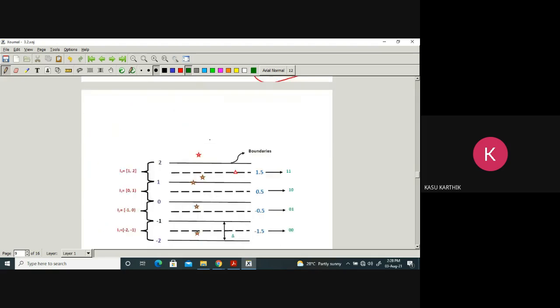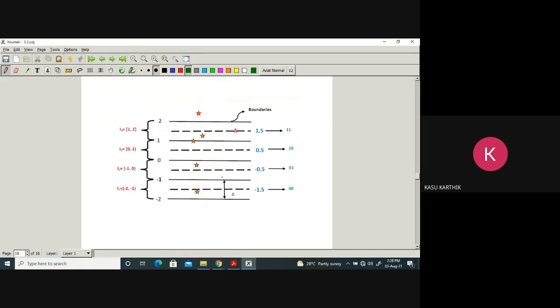Okay, so this is what it looks like. In the previous example, this is minus 2 to minus 1, minus 1 to 0, 0 to 1, 1 to 2, and these are levels. This is delta, and let me call this level 1, level 2, level 3, level 4.